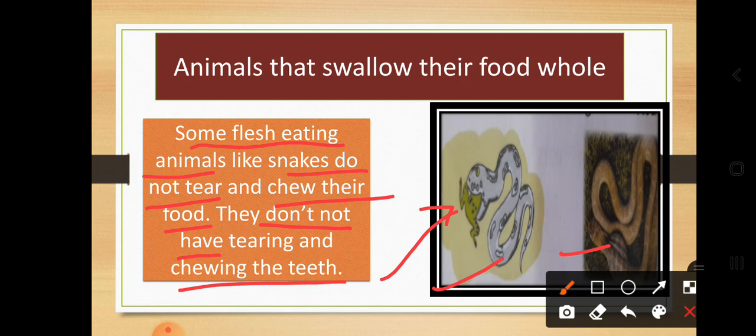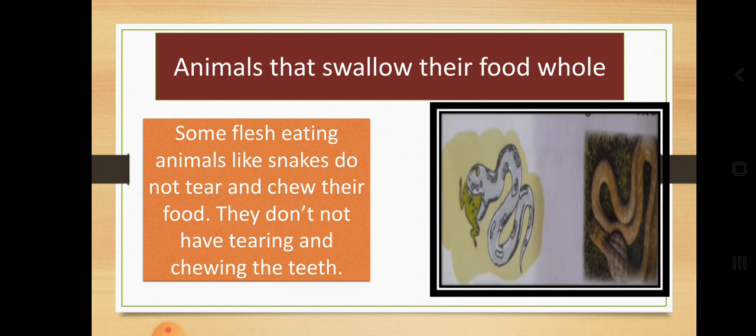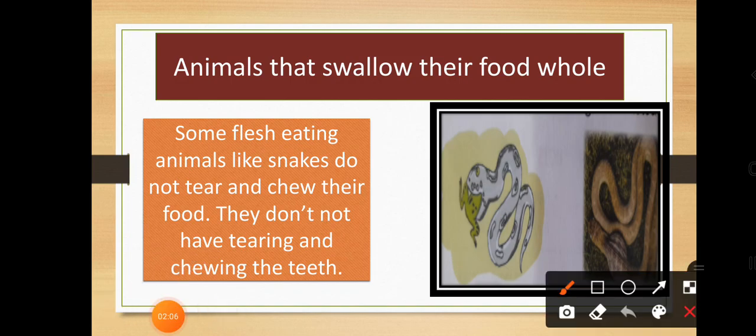The example is the frog. You can see here how this snake grabs a frog and swallows it. You can see how they swallow the body. So these animals do not use their teeth because they do not have tearing and chewing teeth, so they directly grab the food. Here is the best example of animals that swallow their food whole.